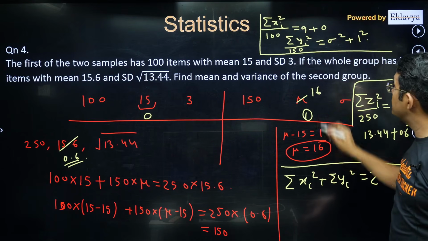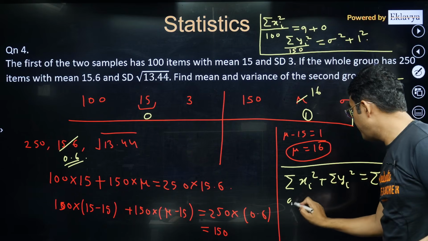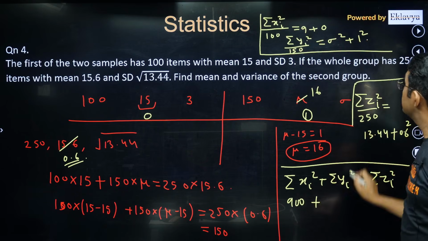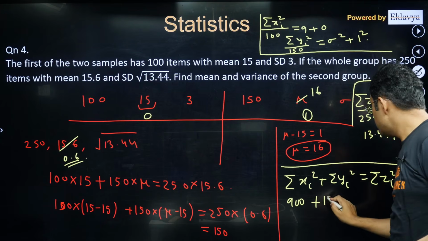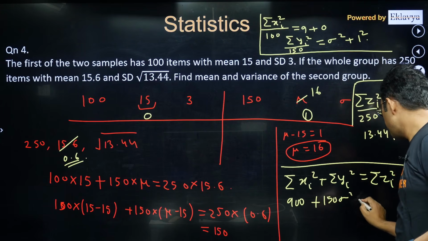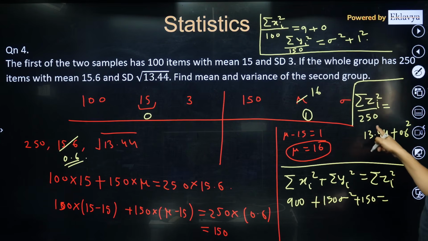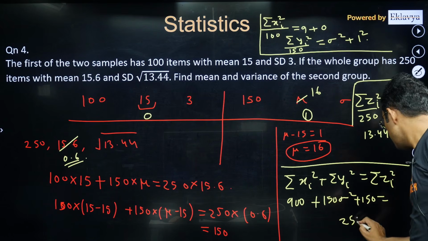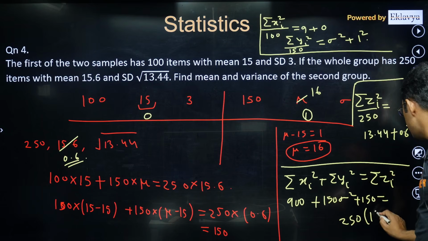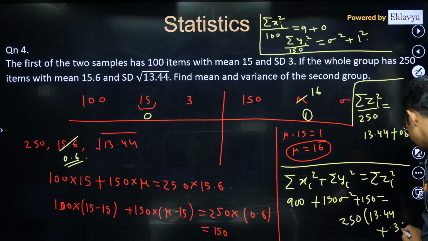Now you just put these values. So 900 here plus 150 sigma square plus 150, and this will be 250 going that side, multiplied with 13.44 plus 0.36.